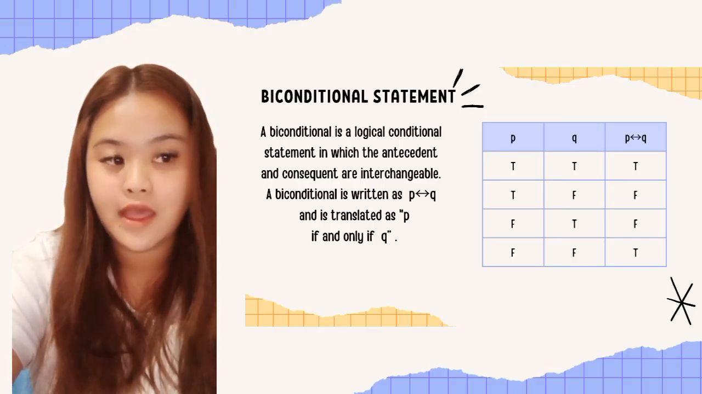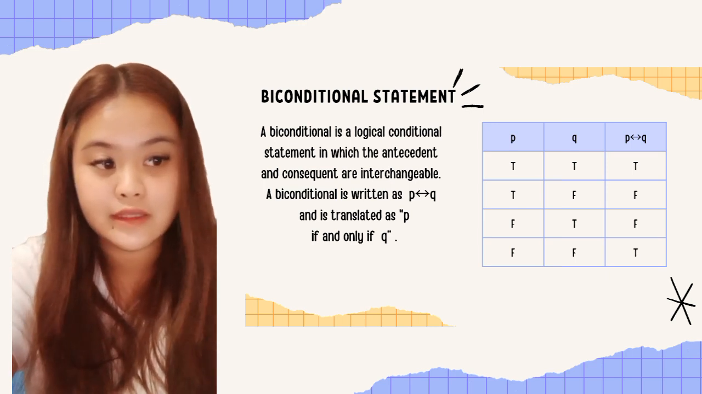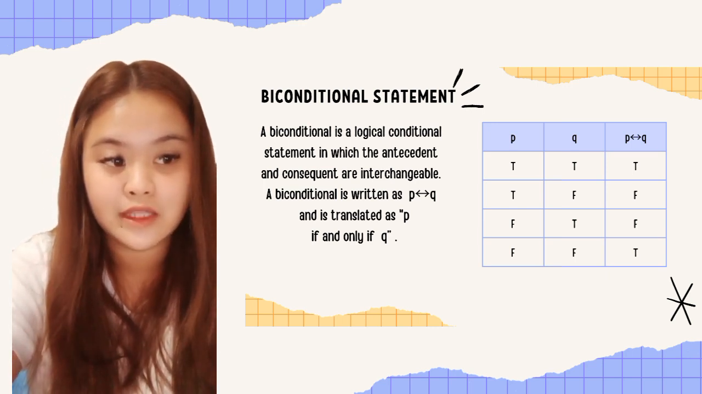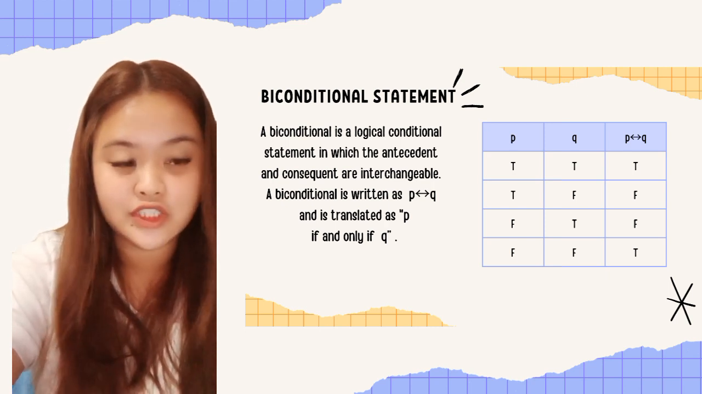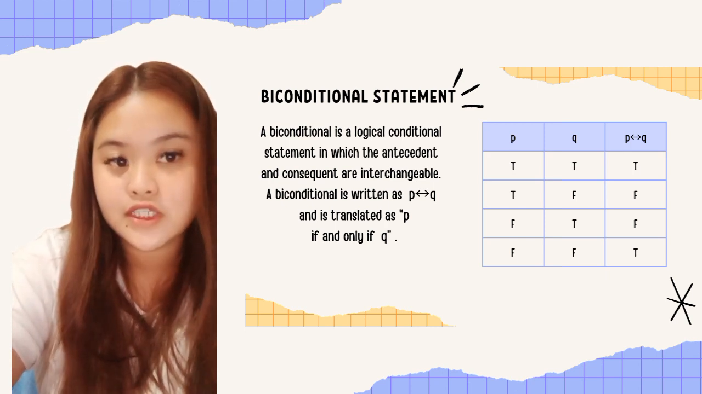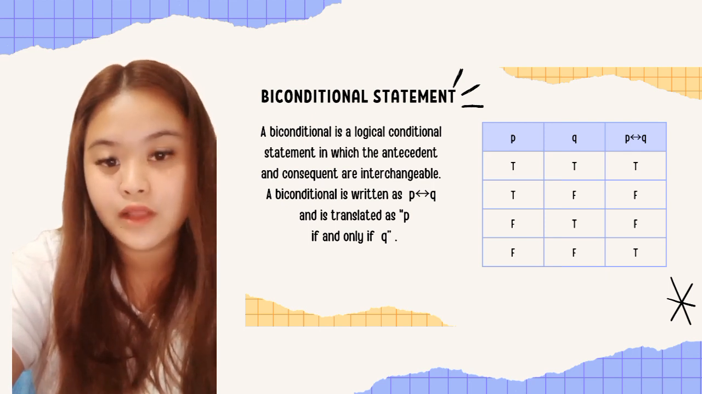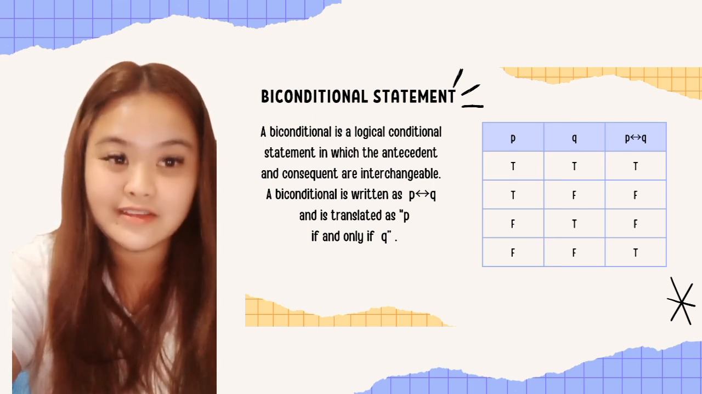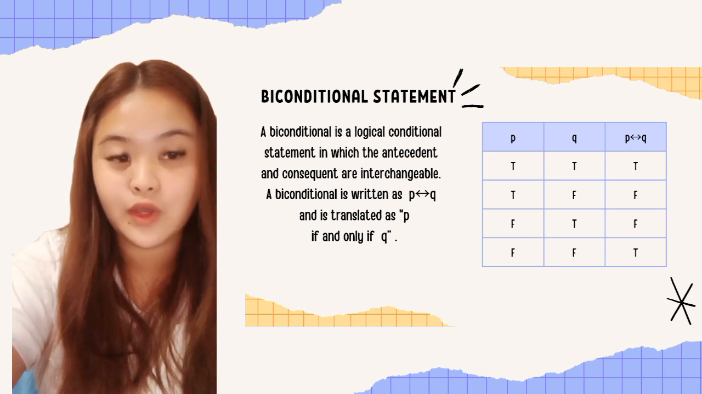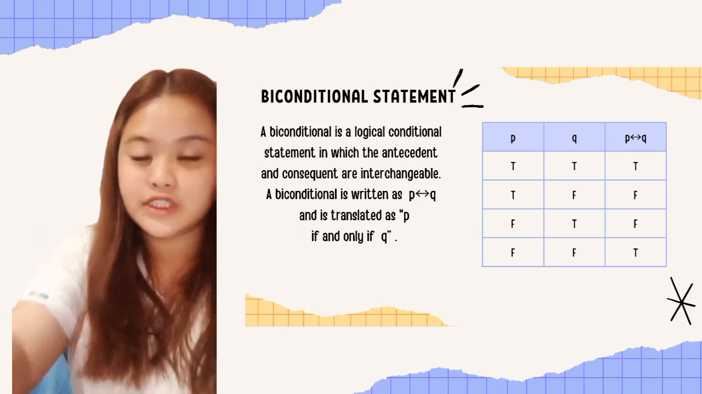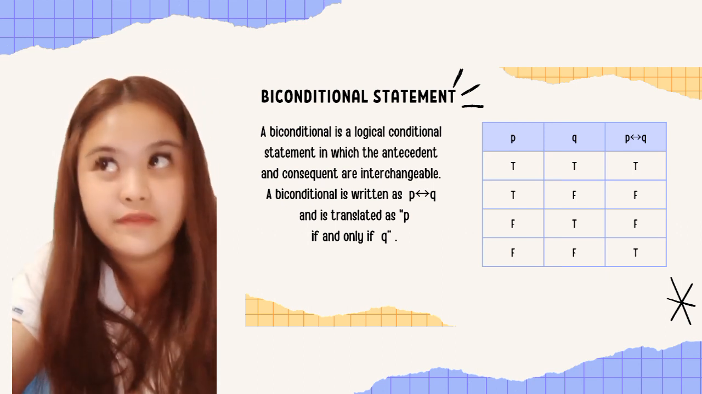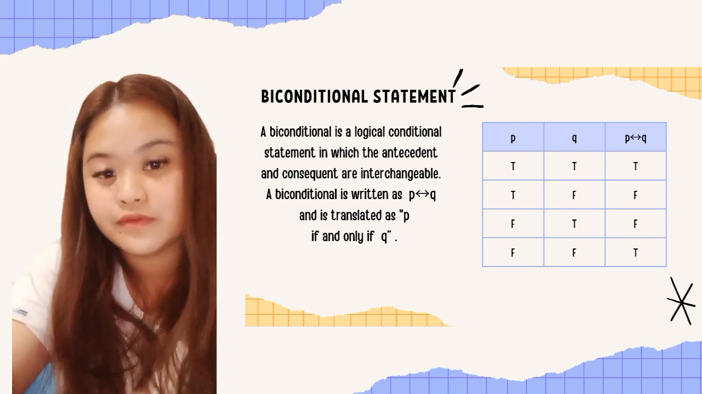Biconditional statement. A biconditional statement is a logical conditional statement in which the antecedent and consequent are interchangeable. A biconditional is written as P double arrow Q and it is translated as P if and only if Q. So, ang biconditional proposition is true if P and Q has the same truth value.